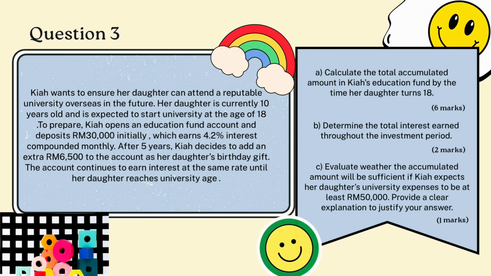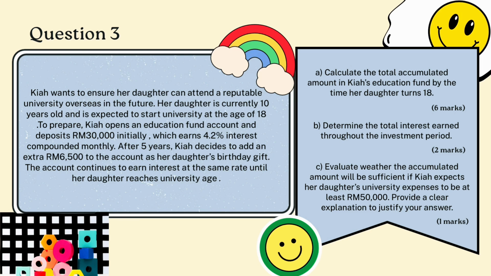So, moving to question 3. The statement given is, Kia wants to ensure her daughter can attend a reputable university overseas in the future. Her daughter is currently 10 years old and is expected to start university at the age of 18. To prepare, Kia opens an education fund account and deposits RM 30,000 initially, which earns 4.2% interest compounded monthly. After 5 years, Kia decides to add an extra RM 6,500 to the account as her daughter's birthday gift. The account continues to earn interest at the same rate until her daughter reaches university age.